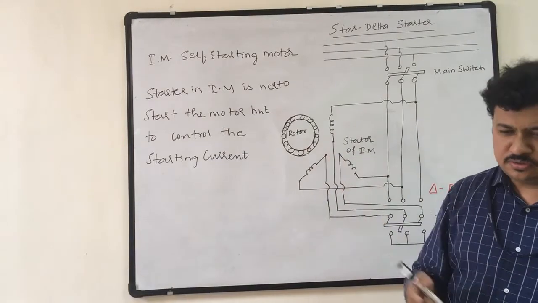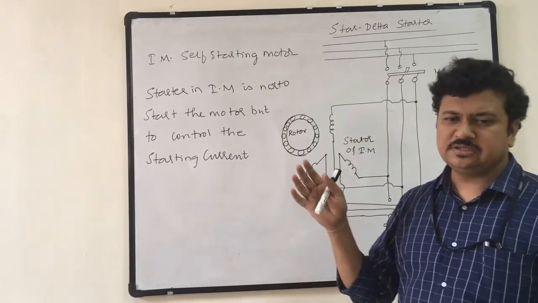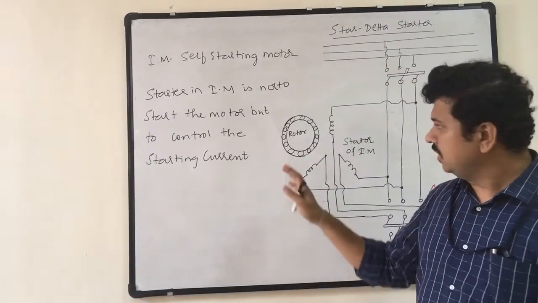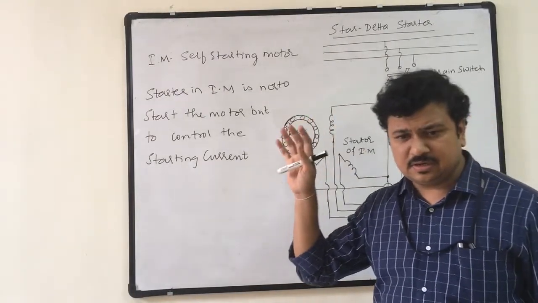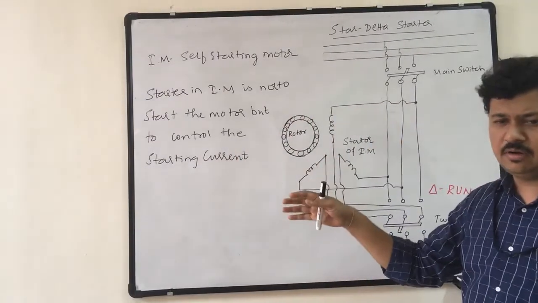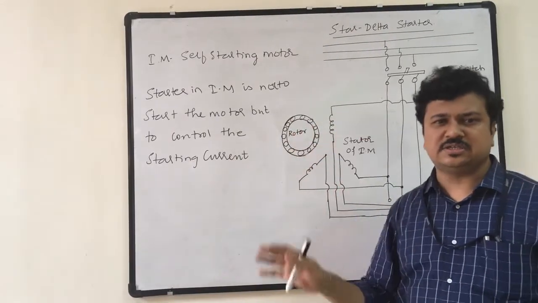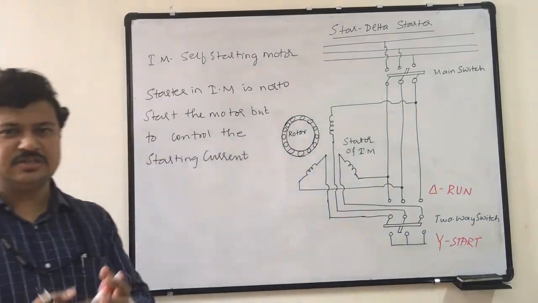Any body continues to be at rest or in motion unless and until an external force is applied to it. So unless and until I apply the external voltage, current, or in general external energy, this rotor will be at standstill. It won't rotate. So it will have its inertia.